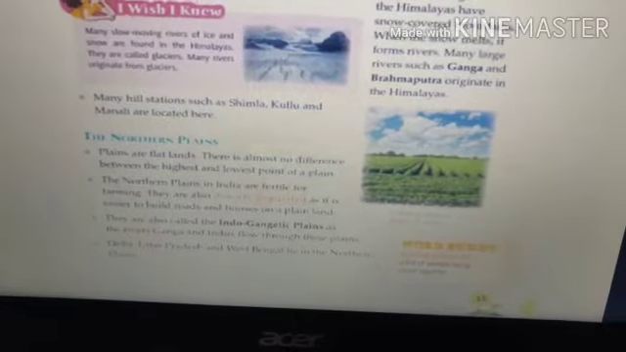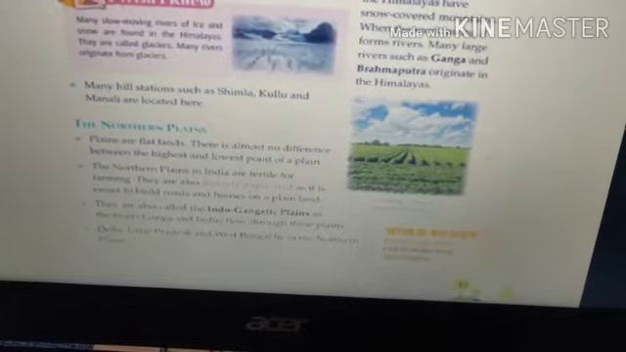Okay, and they are also densely populated, meaning a lot of people living close together, and it is much easier to build roads and houses on plain land. They are also called the Indo-Gangetic plains, as the rivers Ganga and Indus flow through these plains.